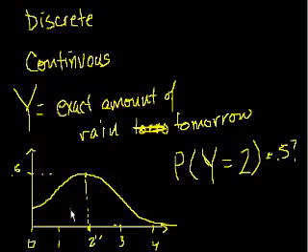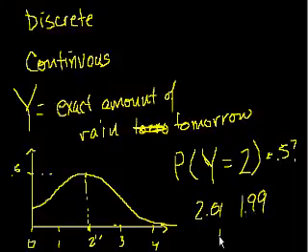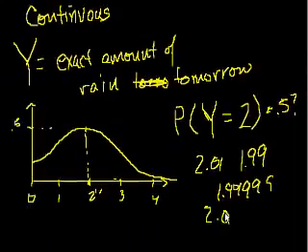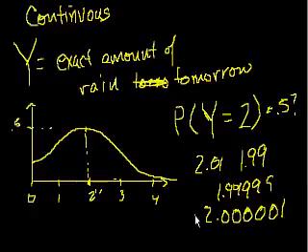And before we even think about how we would interpret it visually, let's just think about it logically. What is the probability that tomorrow we have exactly 2 inches of rain? Not 2.01 inches of rain, not 1.99 inches of rain, not 1.99999 inches of rain, not 2.00001 inches of rain, exactly 2 inches of rain. There's not a single extra atom, water molecule above the 2-inch mark, and not a single water molecule below the 2-inch mark. And it's essentially zero, right?